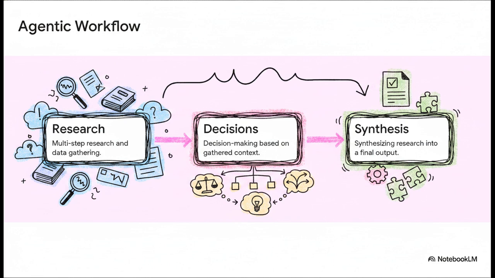Then step 2 is decision-making. Based on what it finds, the agent actually decides what to do next. Maybe it needs to run another search, or maybe it realizes, hey, I have enough data. And finally, step 3 is synthesis. It brings all of that research and logic together to deliver a finalized output. This is a massive leap from just asking a single question and getting a single answer, right?